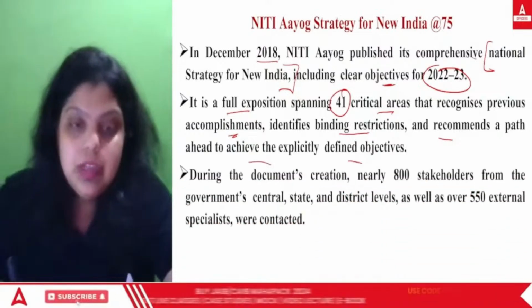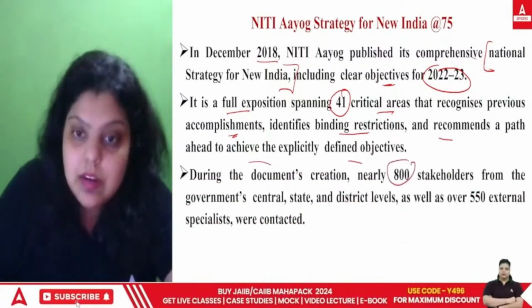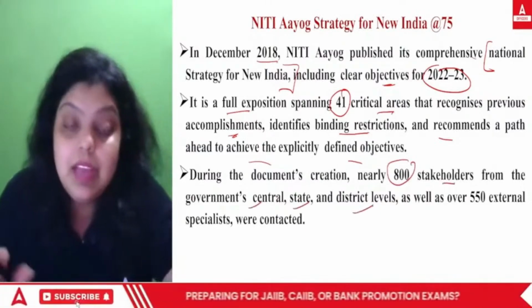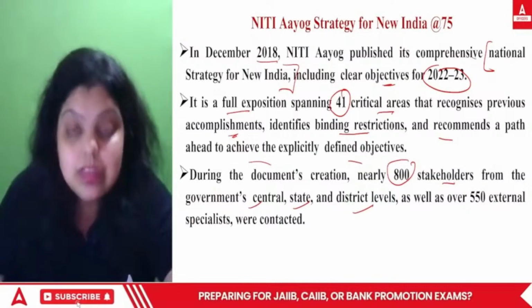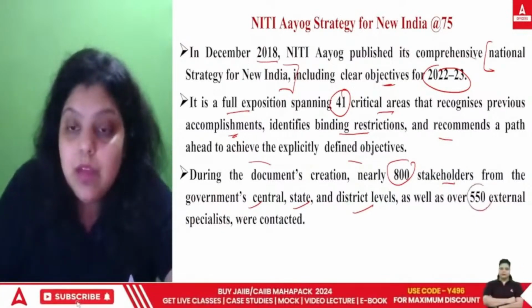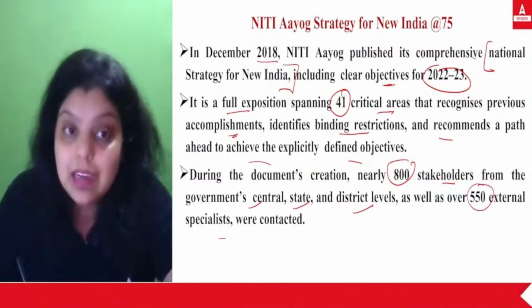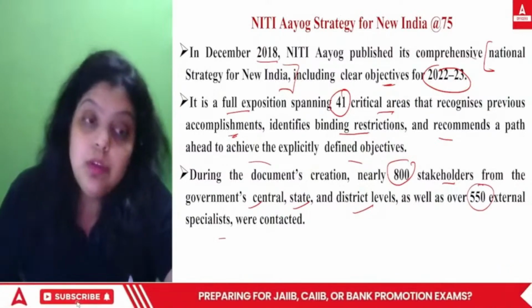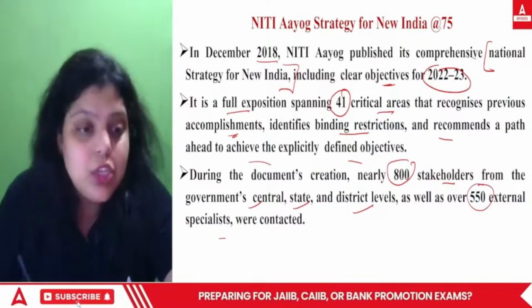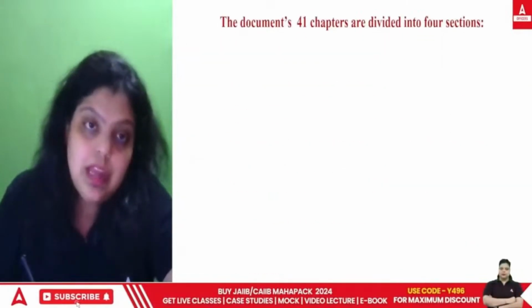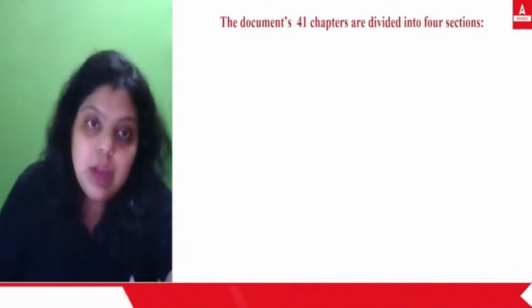Okay, so during the document creation, nearly 800 stakeholders from the central government, the state governments and the district level were consulted, and over 550 external specialists were also contacted at the time when this document was created by NITI Aayog. So a lot of suggestions were taken, and after taking them, a document was created with 41 chapters.